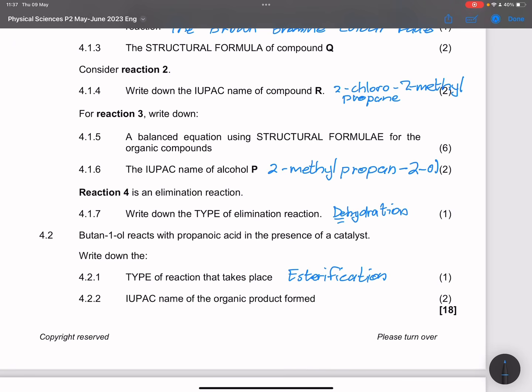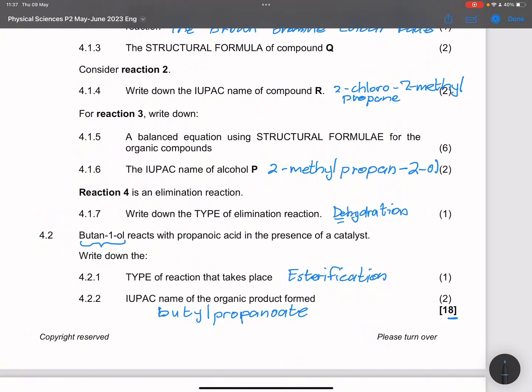Remember, we start by naming. With esters, we always name the alcohol first. So this is going to be butyl, and this is going to be propanoate. So that would be butyl propanoate, the ester that is formed. All right, ladies and gents, we would have gotten ourselves 18 marks. This section, guys, please just maximize as much as possible.